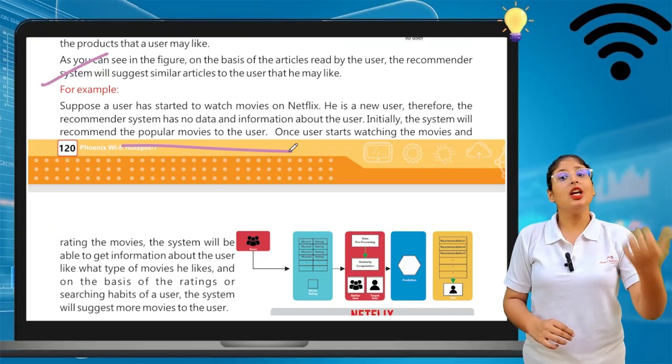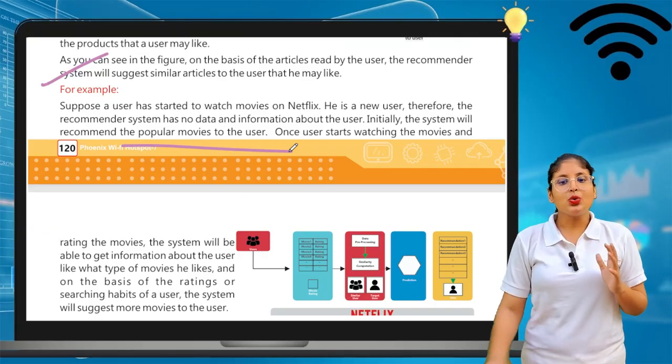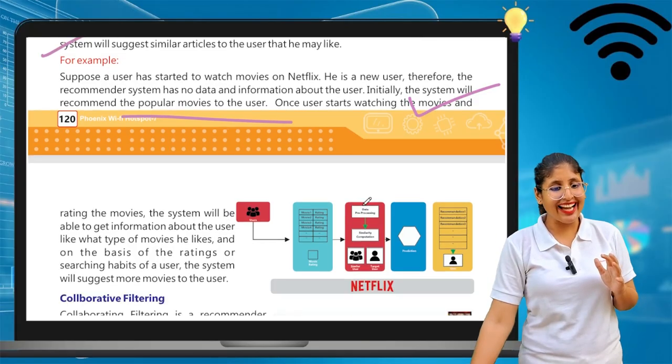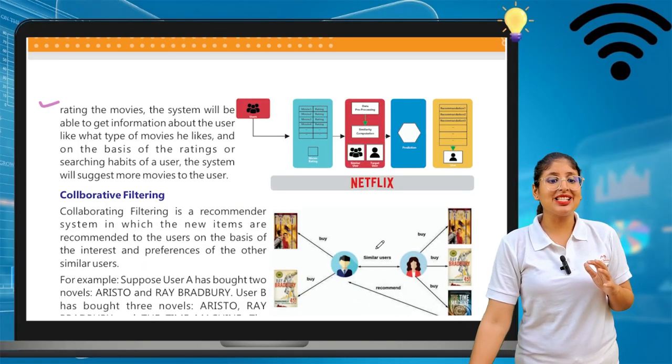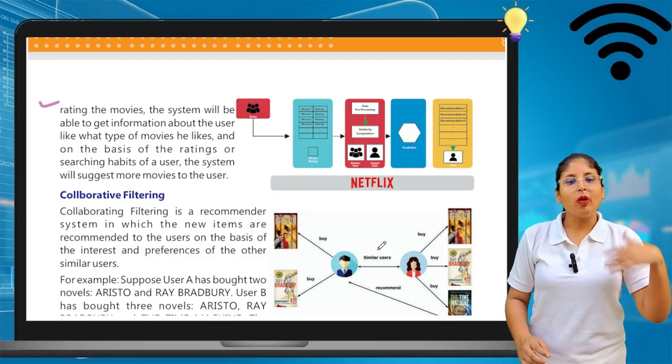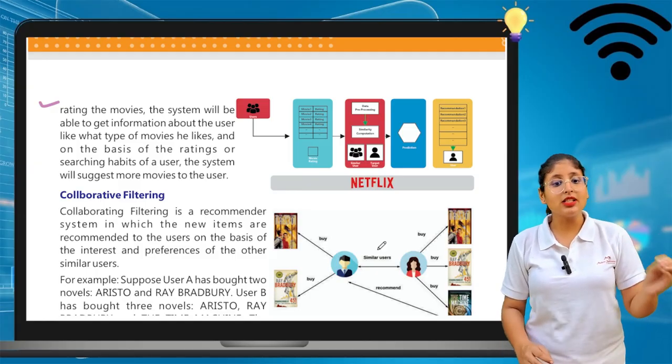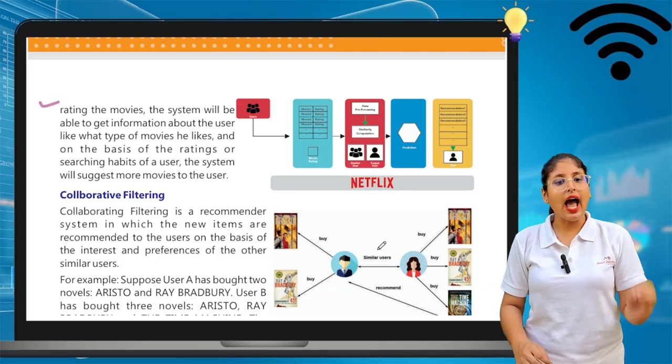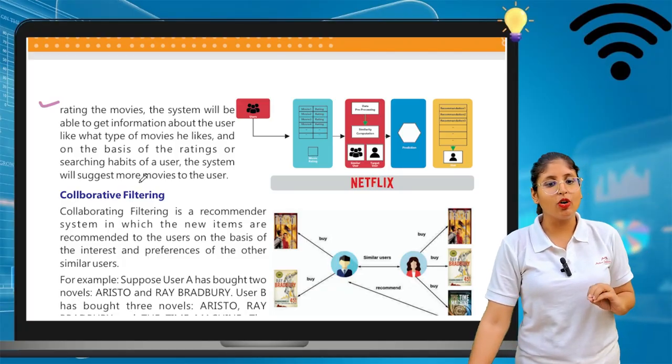They give me the best of it. Once a user starts watching movies and rating them, the system will be able to get information about the user, like what type of movie he likes, and on the basis of the rating or searching habits of the user, the system will suggest more movies about it.